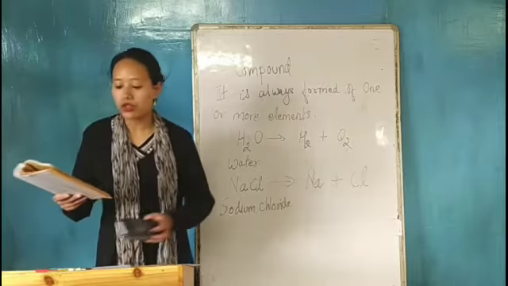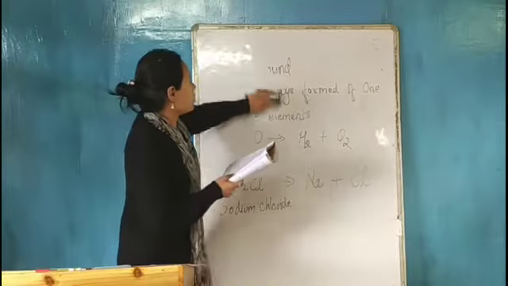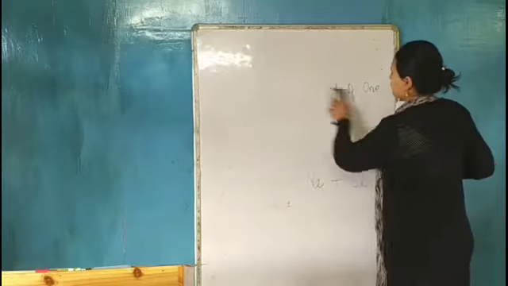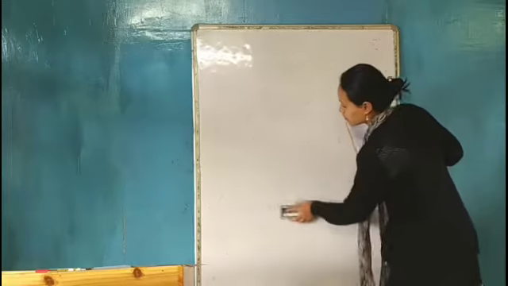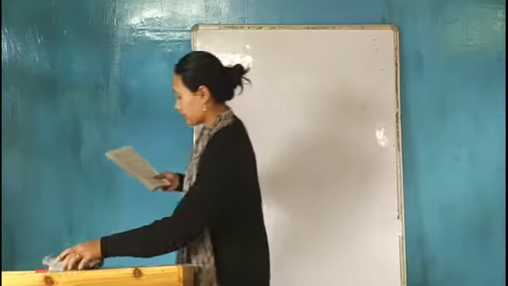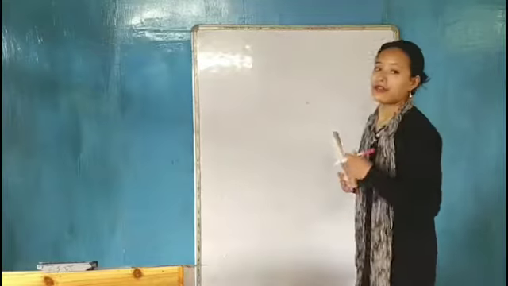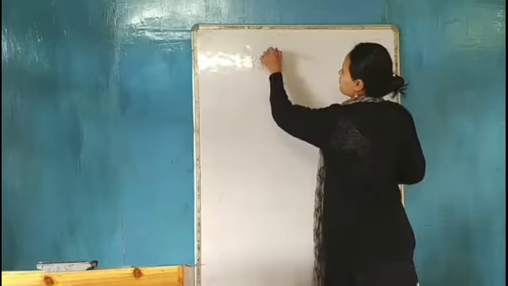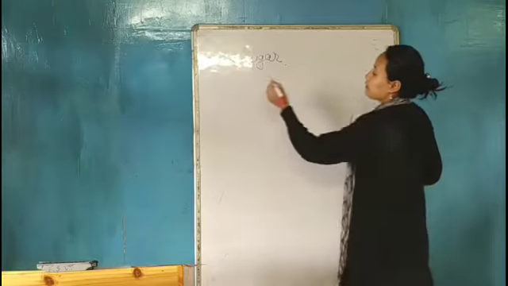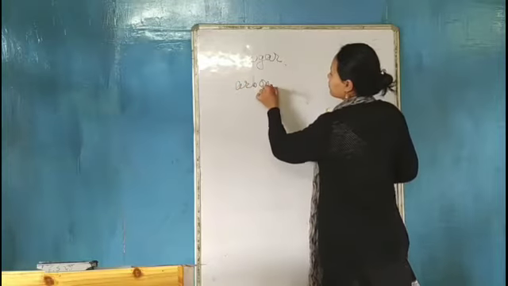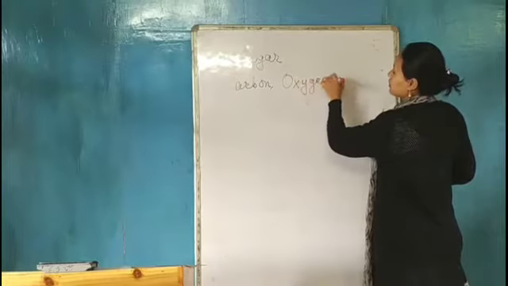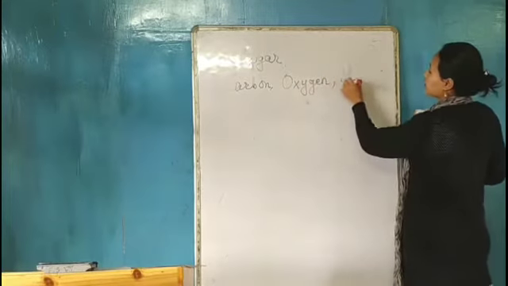Now I am going to give you a few examples of compounds which we see in our day-to-day life. For example, sugar. Sugar is also a compound. In sugar we can find carbon, and we can find oxygen, and we can find hydrogen.